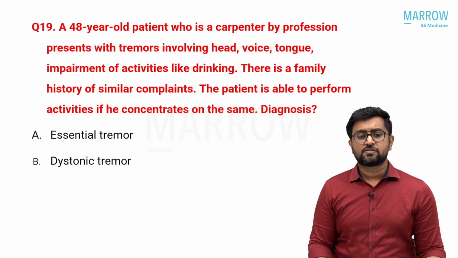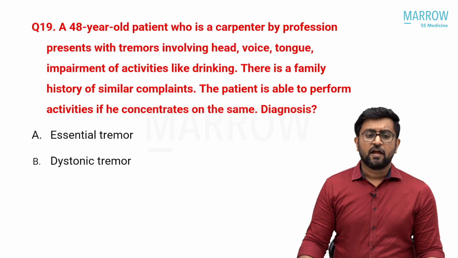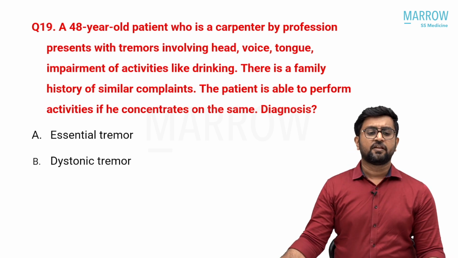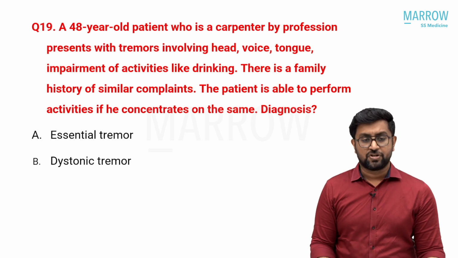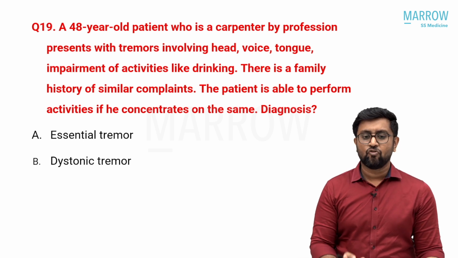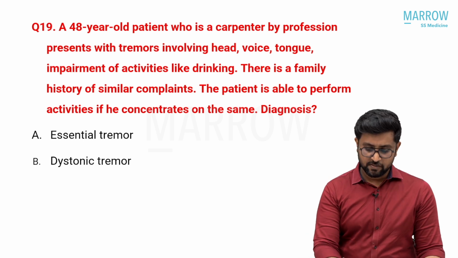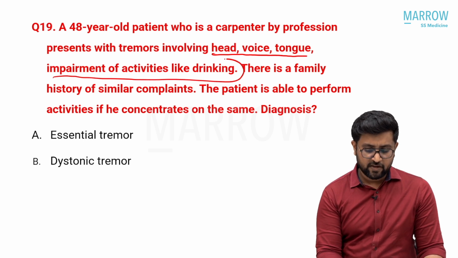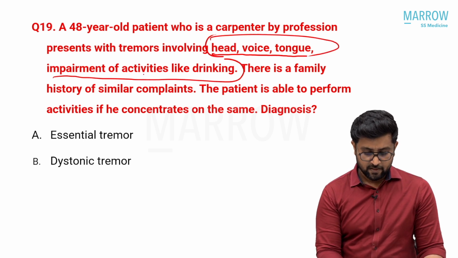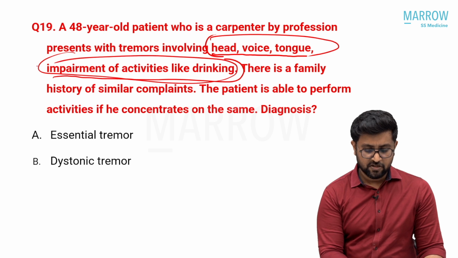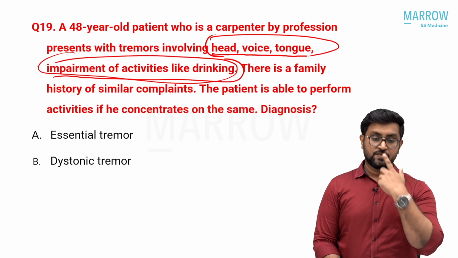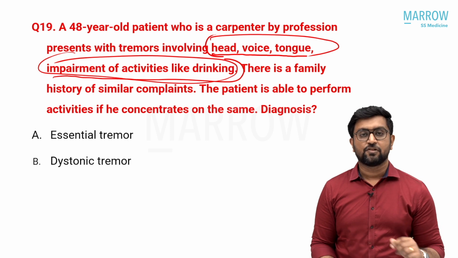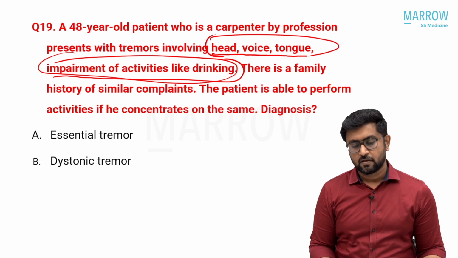So next question is question number 19. A 48-year-old patient who is a carpenter by profession. This is also again a very tricky question. Carpenter by profession presents with tremors involving head, voice, this is important, head, voice, tongue, and impairment of activities like drinking. There is a family history of similar complaints, and the patient is able to perform activities if he concentrates, and the diagnosis.